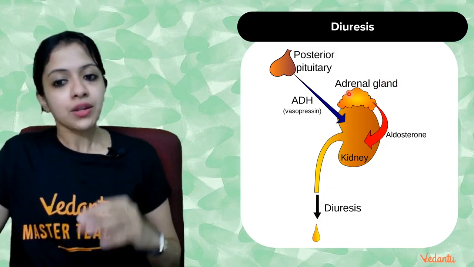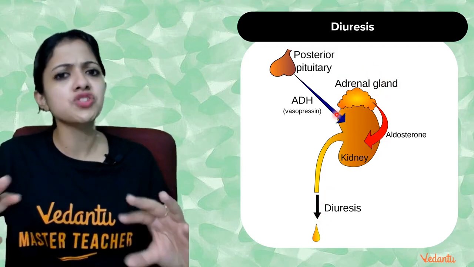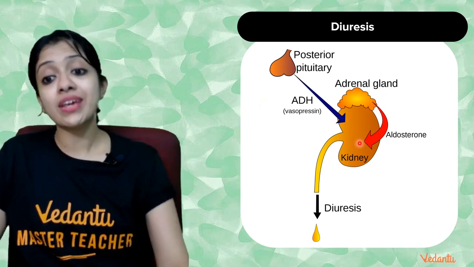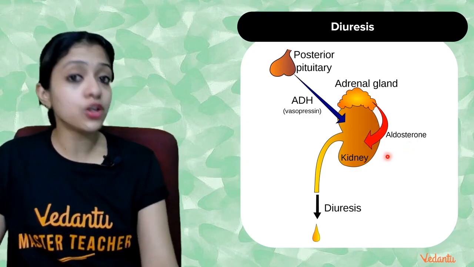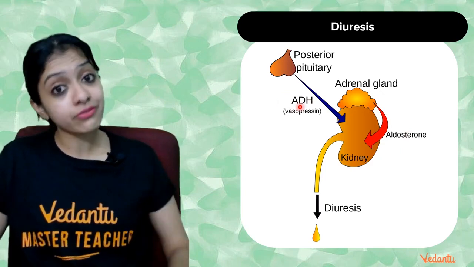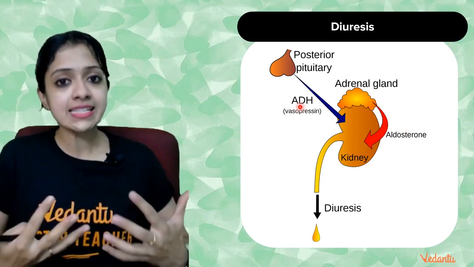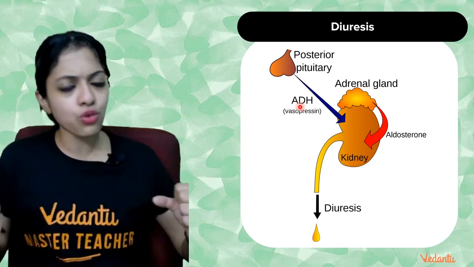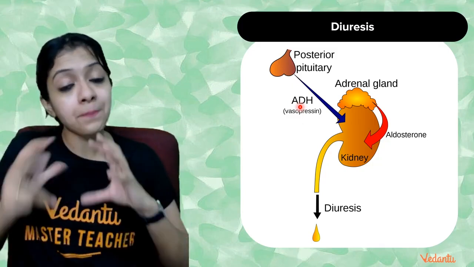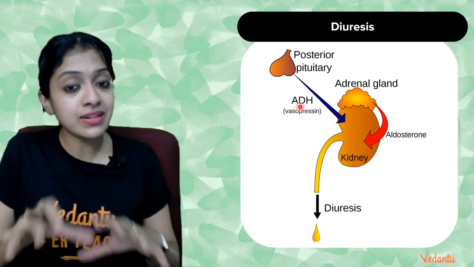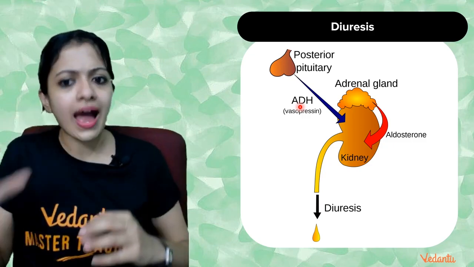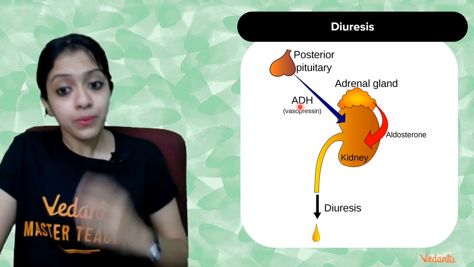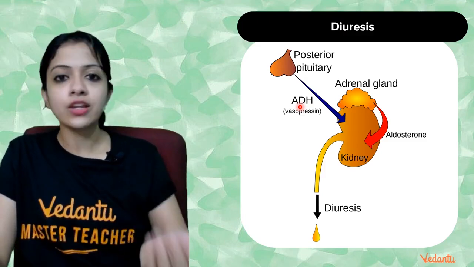Now, adrenal glands are a pair of glands located right above the kidneys. Here is one of your adrenal glands shown right above this particular kidney. Adrenal glands also secrete a hormone called aldosterone. Aldosterone and ADH, in fact, function together as a system to help in the reabsorption of salts and water. ADH is chiefly for water reabsorption. Aldosterone helps in balancing fluid and electrolyte levels in our blood. So if there is any issue with aldosterone or ADH, it can result in diuresis, which means insufficient amounts of these hormones can cause diuresis.